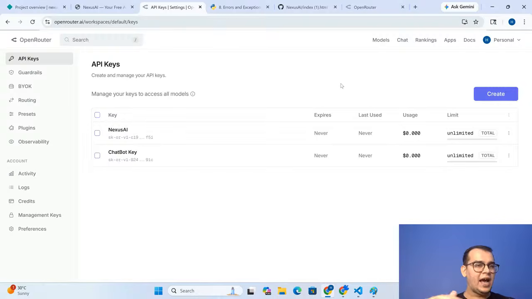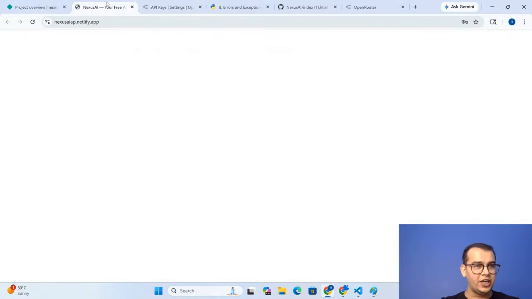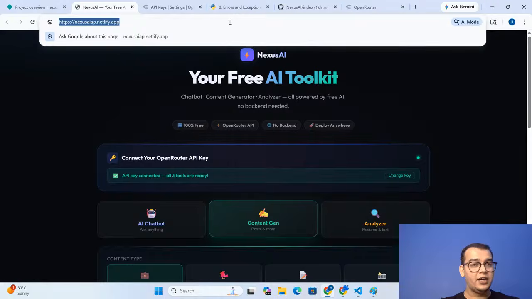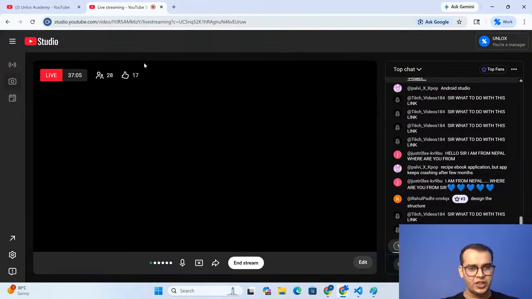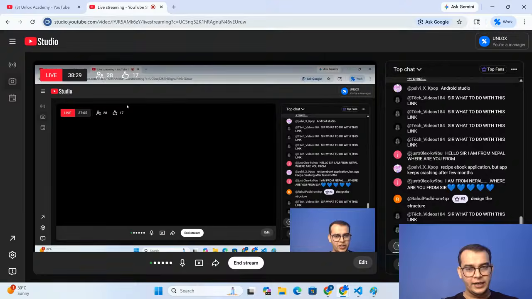And everyone has VS Code, guys. I am expecting that everyone will have VS Code in their system. And you should see that AI Nexus AI app in your browser, right? I have shared the link. Let me share it one more time, to show how within a click I can share my application live over the internet.